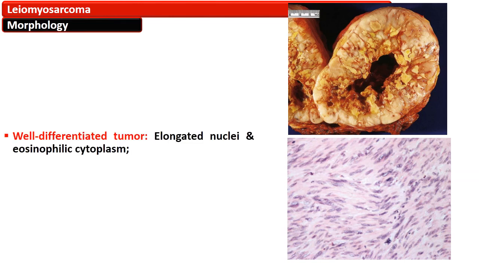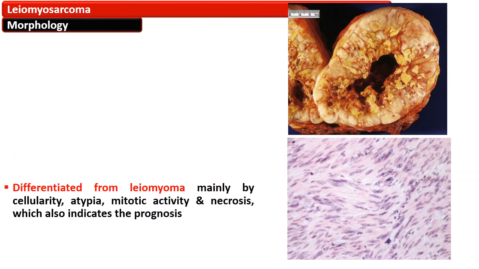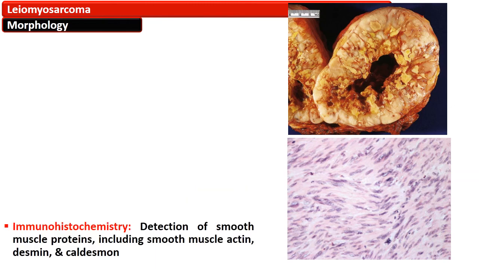The well-differentiated tumors have elongated nuclei and eosinophilic cytoplasm. The poorly differentiated ones show marked increased cellularity and severe cytologic atypia, while they are differentiated from leiomyoma mainly by the cellularity, atypia, mitotic activity, and necrosis, which also indicate prognosis.